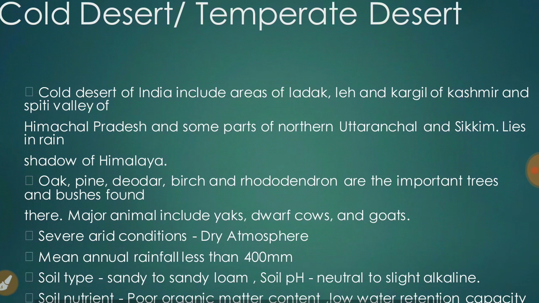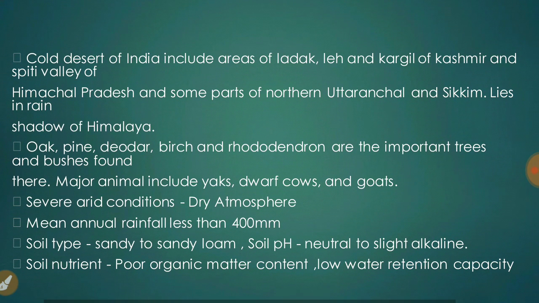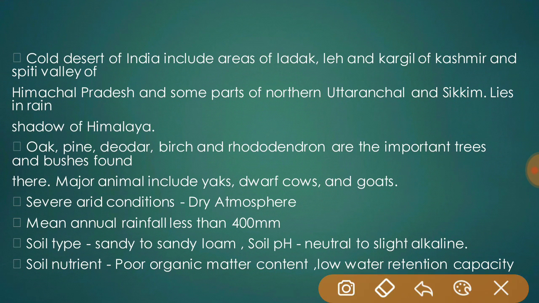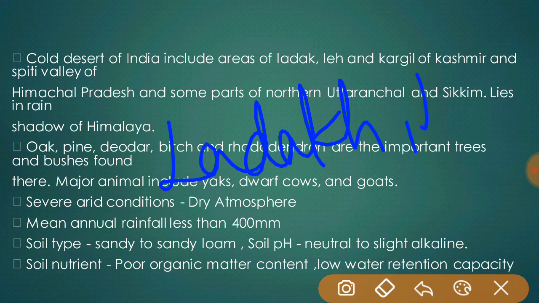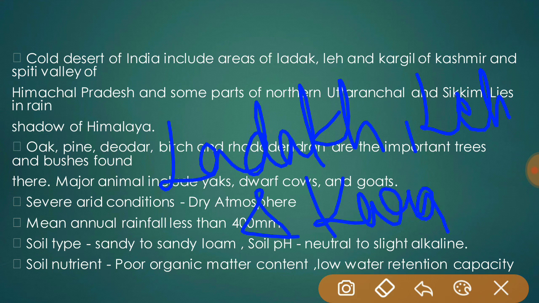Cold desert and temperate desert. The cold desert of India includes the areas of Ladakh, Leh, and Kargil of Kashmir, Spiti Valley of Himachal Pradesh, and some parts of northern Uttarakhand and Sikkim.